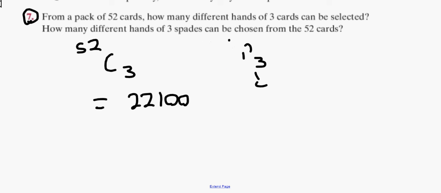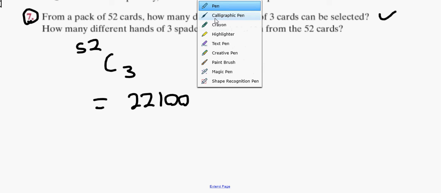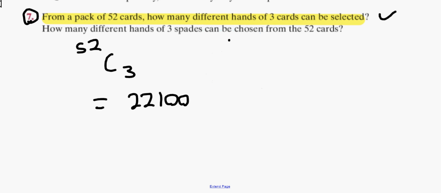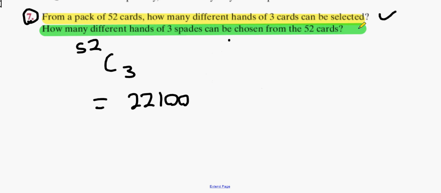Okay, next part. So that is the answer to part 1. Now we're on to part 2, which is this question here. How many different hands of 3 spades can be chosen from 52 cards? Well, how many spades are there? 13. And what is a hand for this game? 3 cards, isn't it? So 13C3. Anybody? 286. We all good? Okay, let's keep going.